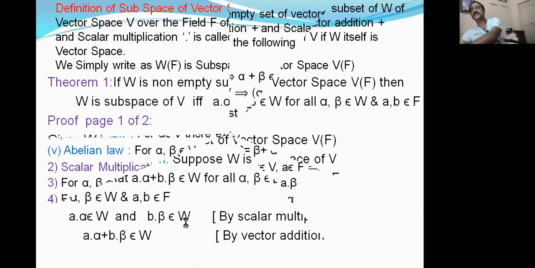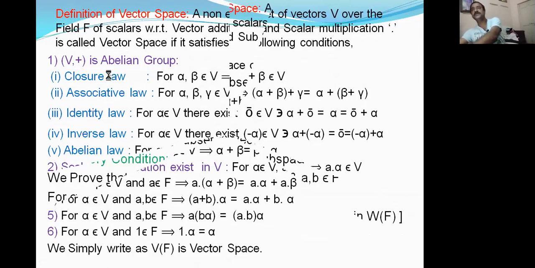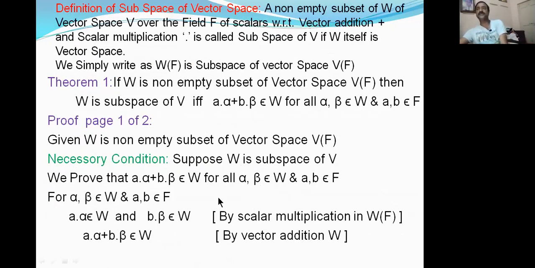W is a vector space. What is a vector space? If V is a vector space, then V under plus is an abelian group. Similarly, W is a vector space, so W under plus is an abelian group. What is the definition of an abelian group? Closure law, associative law, identity law, inverse law, abelian law. So I am using the closure law with respect to addition. a alpha is in W, b beta is in W. By the closure law in W, a alpha plus b beta belongs to W, by the vector addition in W.